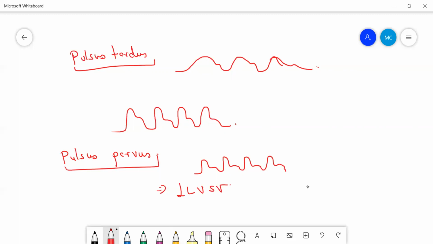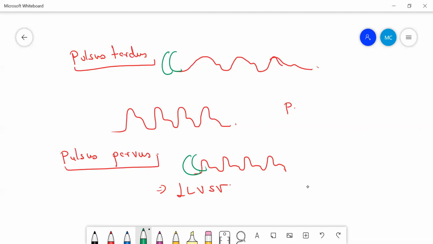Right? So this is your pulsus parvus. These are all the different characters or qualities of the pulse. When you examine the patient, when you examine that particular artery, carotid artery mainly, you can find this one. Now there is one more character of the pulse in which you will find both these qualities. You will find the pulse is hypokinetic, plus the pulse is also rising slowly.